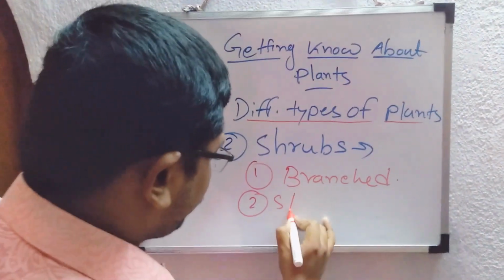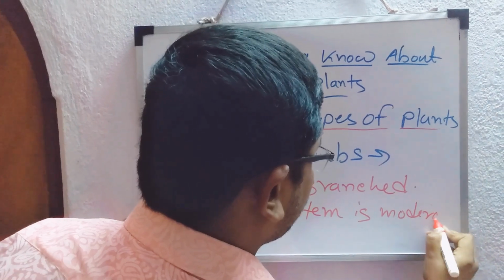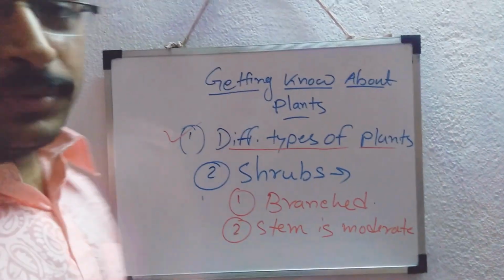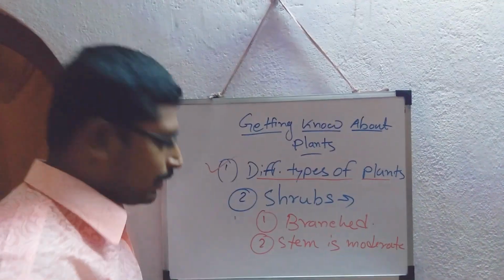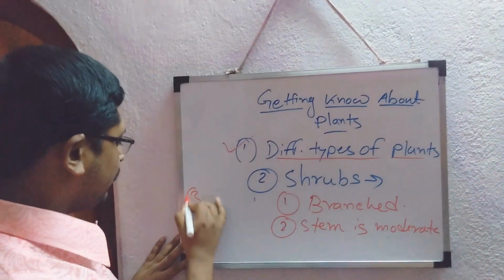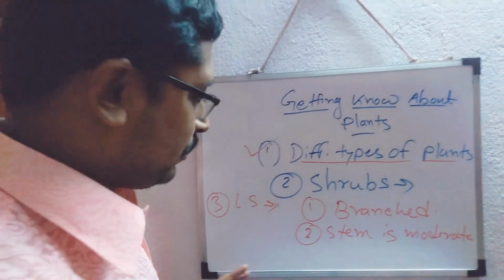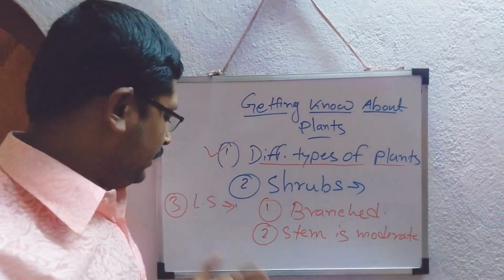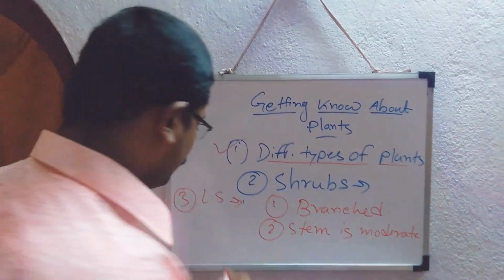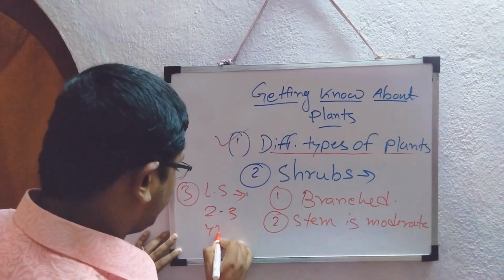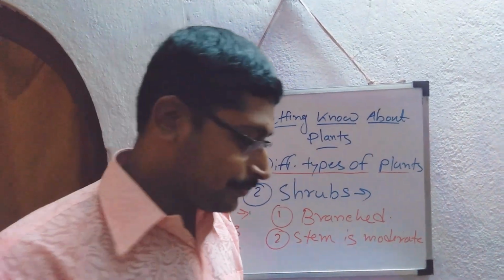Their stem is moderate, not so soft like herbs, but not too strong like trees either. Their lifespan is also not very long. They generally live from 2 to 3 years on average. So these are some characteristics of shrubs.